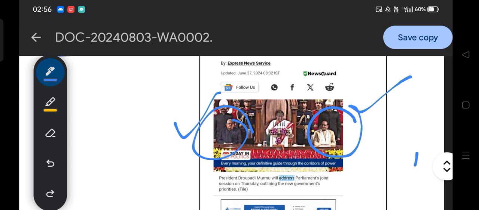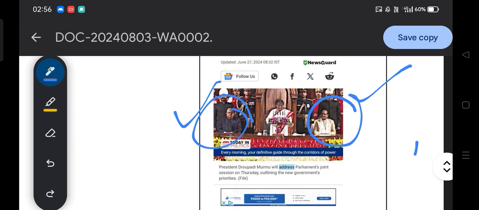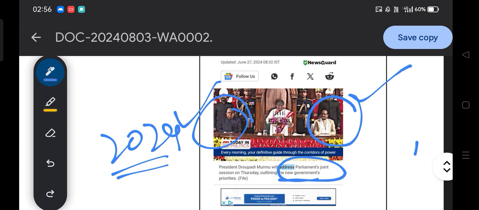You can see here that President Draupadi Murmu will address the parliament's joint session on Thursday, outlining the new government's priorities. After the general election of 2024, the President addressed the joint sitting of the parliament on the new government's priorities. That is how the motion of thanks works.